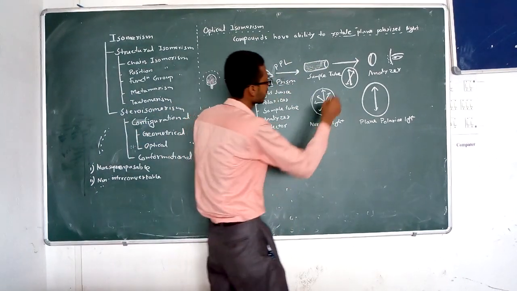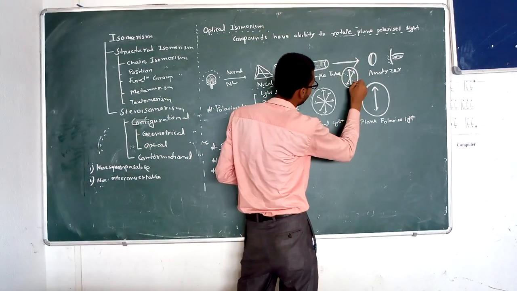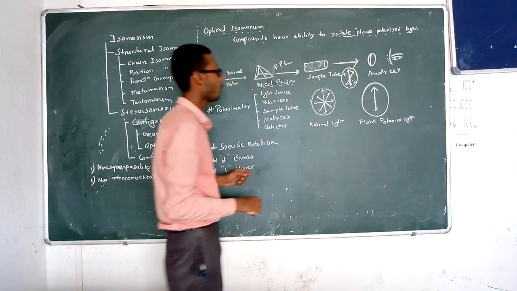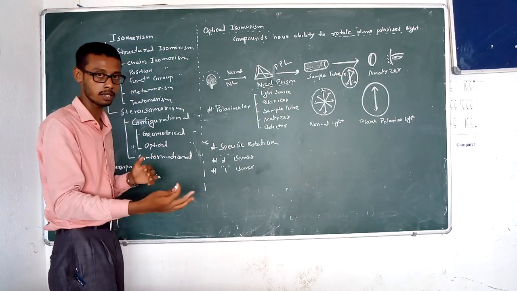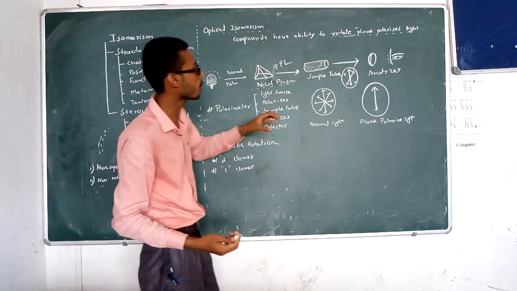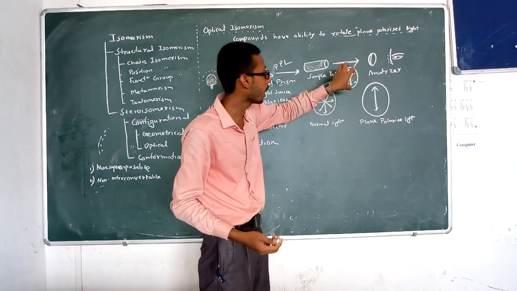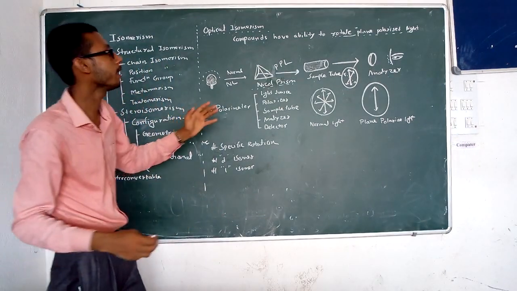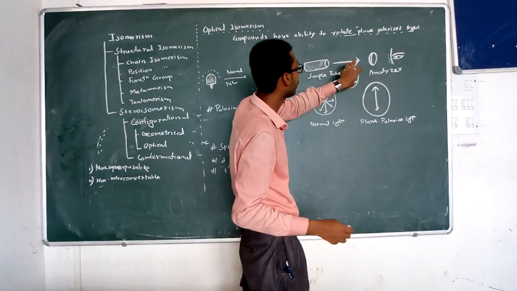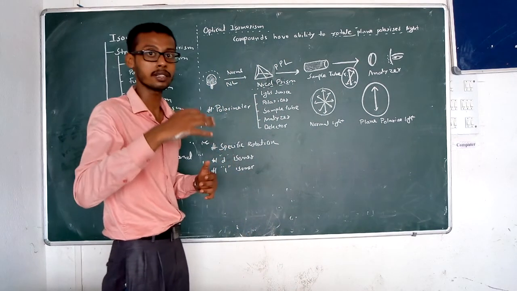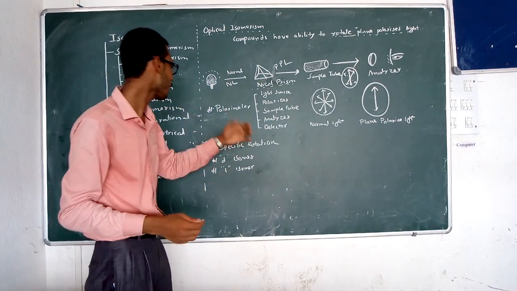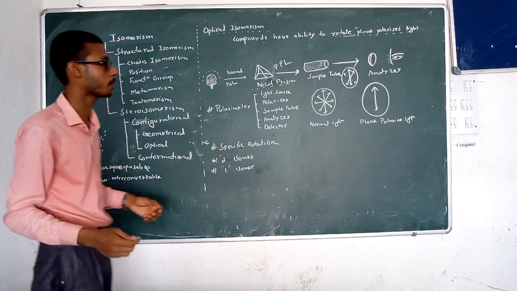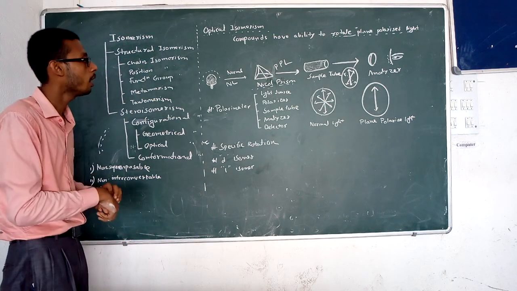It may also rotate to the right. How much the angle of rotation is analyzed by the analyzer, and then we can easily detect the angle of rotation. This comes under the term specific rotation, which has a particular formula.